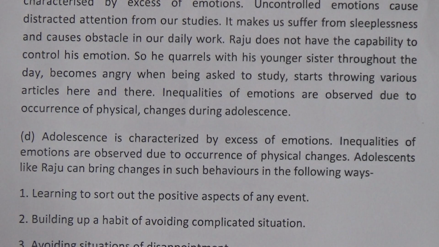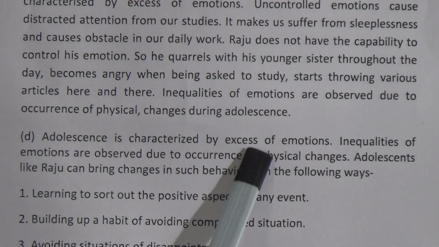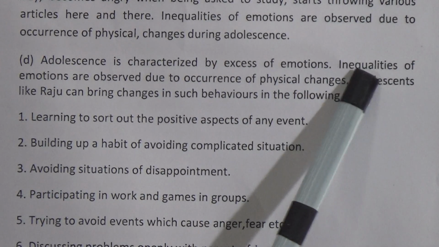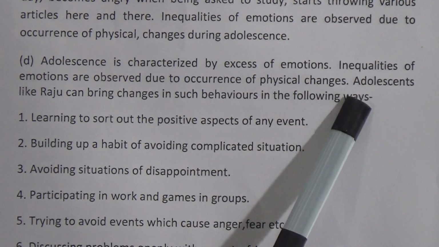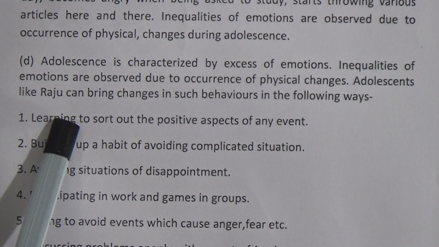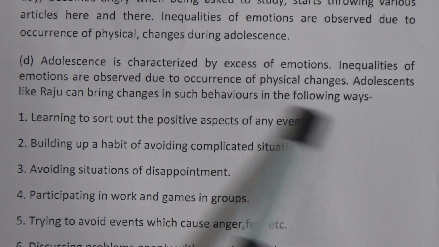Number D, how can boys and girls of Raju's age change their behavior? Explain clearly. Adolescence is characterized by excess of emotions. Inequalities of emotions are observed due to the occurrence of physical changes. Adolescents like Raju can bring changes in such behaviors in the following ways.